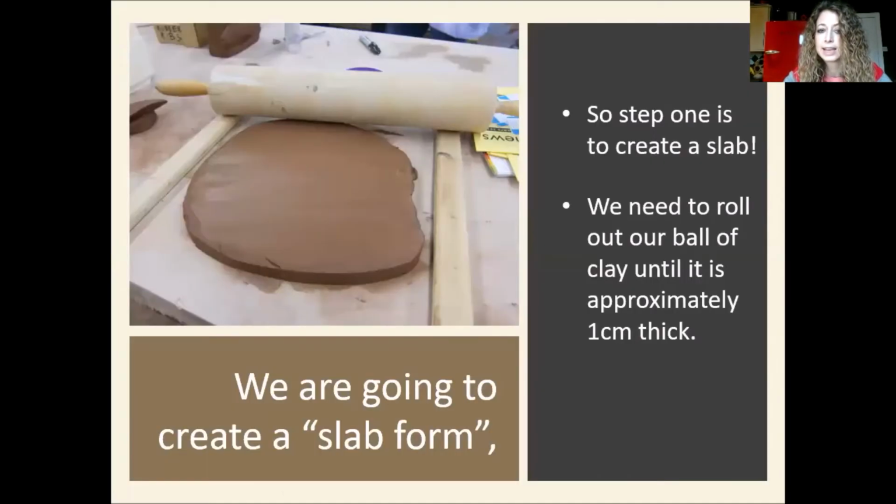We need to create a slab form, in other words, a slab of clay, and we need to roll it out. Maybe mum or dad have a rolling pin that you could use. There are sticks in that picture there just to make sure that the slab rolls out evenly, but you don't need the sticks. All you need to do is roll out your clay or your salt dough onto a flat surface that has either greaseproof paper on it or normal paper on it. But don't just roll it out onto the table because it'll get stuck.